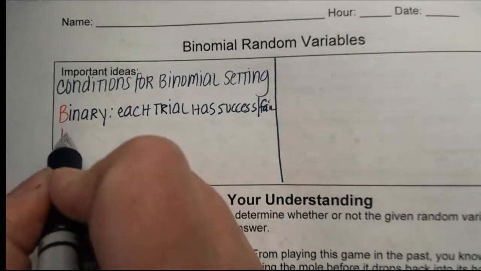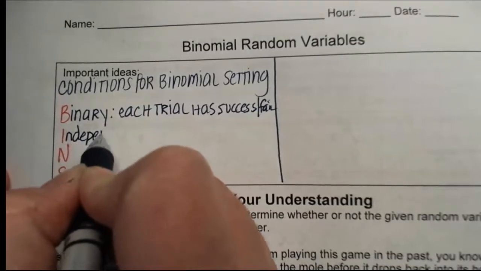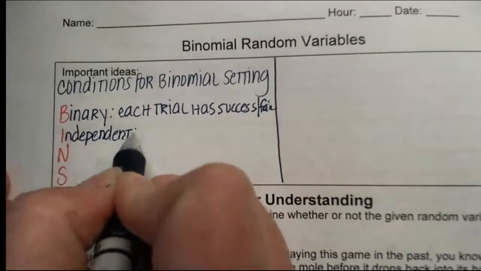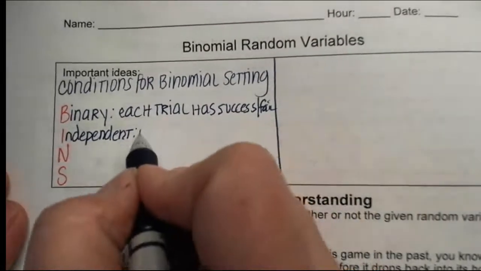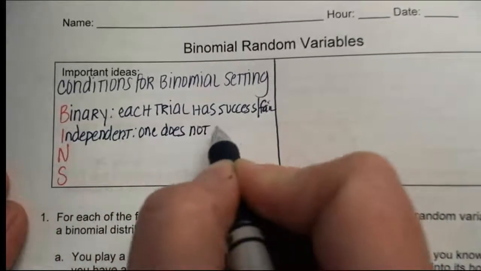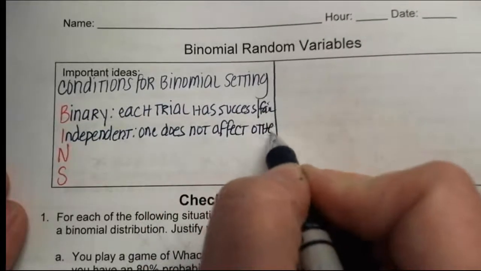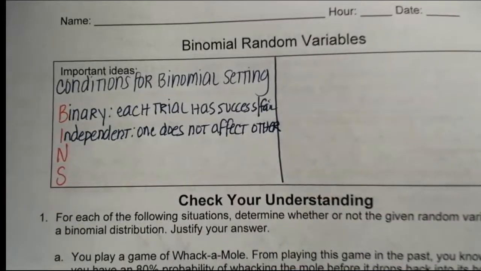The second part is your trials have to be independent. And we've talked about independent multiple times. So that one does not affect the other. So you've got to be independent. And so his free throws, other than maybe a state of mind, but overall thinking, one free throw has nothing to do with the other free throw. They are independent of each other.